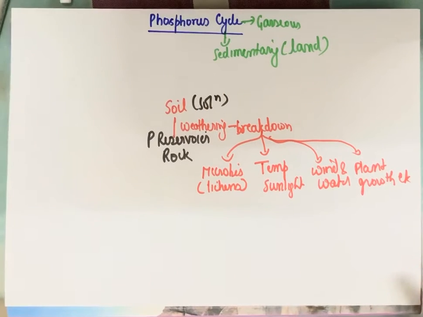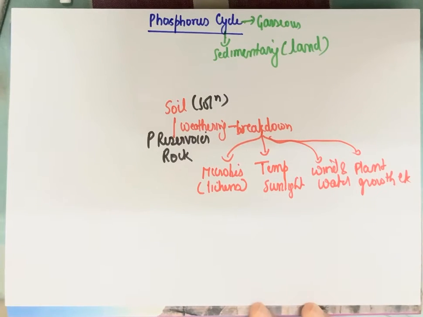Why do I call soil a solution? Now we should know that solutions can be of any type. It can be a solid in solid solution, liquid in liquid, liquid in solid, gas in gas, etc. These are types of solutions I am talking about, a topic of chemistry class 12. Soil is a solution of solid in solid, which are the solid minerals which dissolve in the solid particles of the soil. Okay, so the soil solution is formed by the breaking down of the phosphorus reservoir, which was the rock.